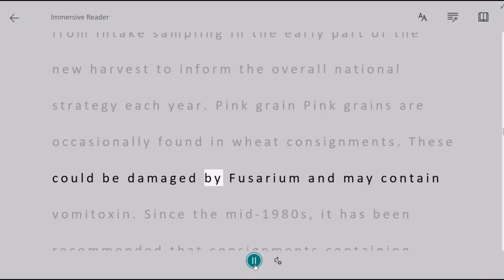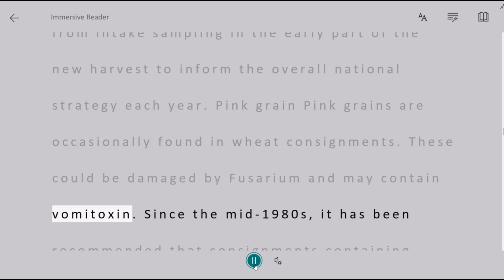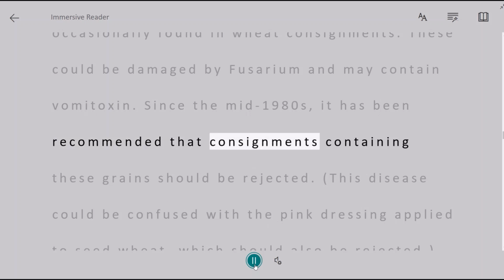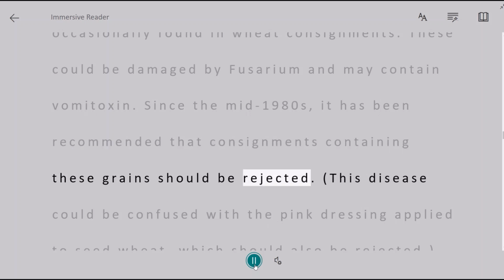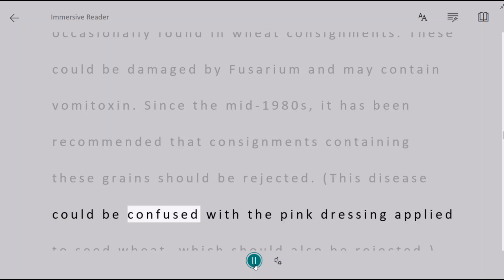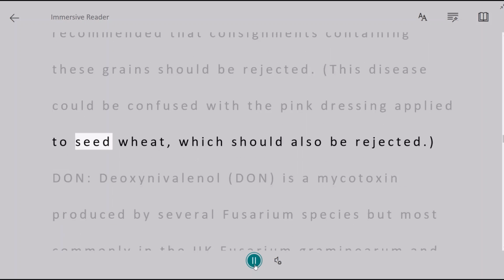Pink grains are occasionally found in wheat consignments. These could be damaged by Fusarium and may contain vomitoxin. Since the mid-1980s, it has been recommended that consignments containing these grains should be rejected. This disease could be confused with the pink dressing applied to seed wheat, which should also be rejected.